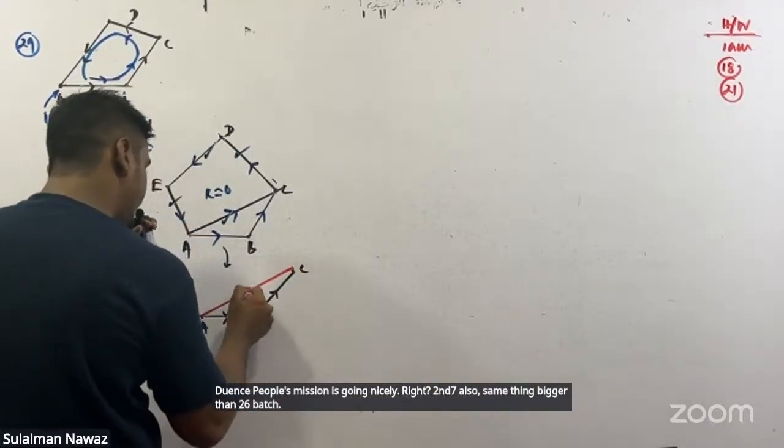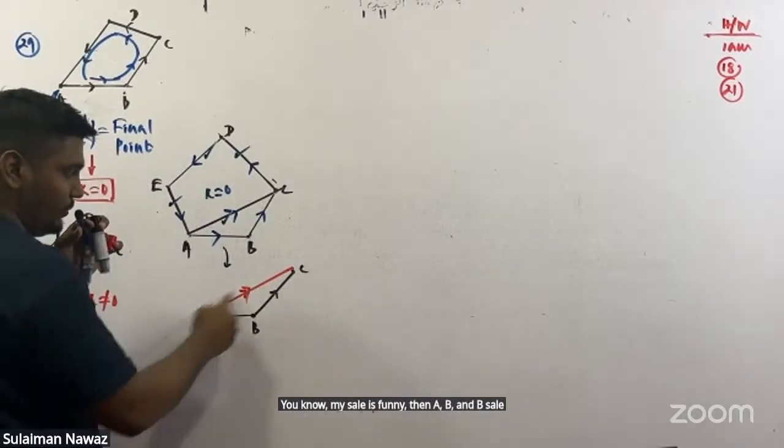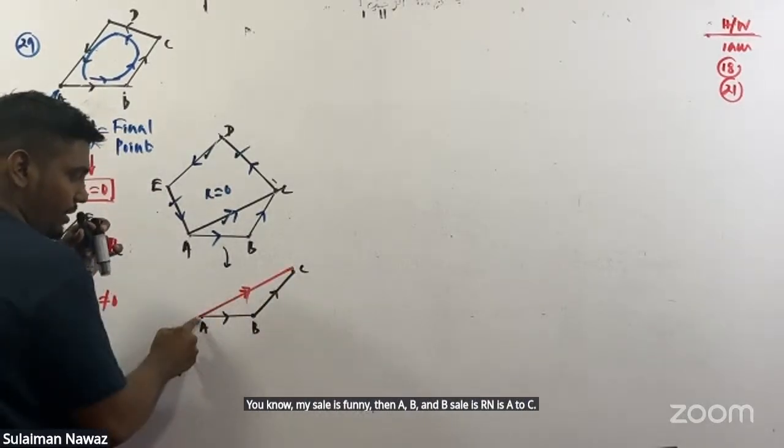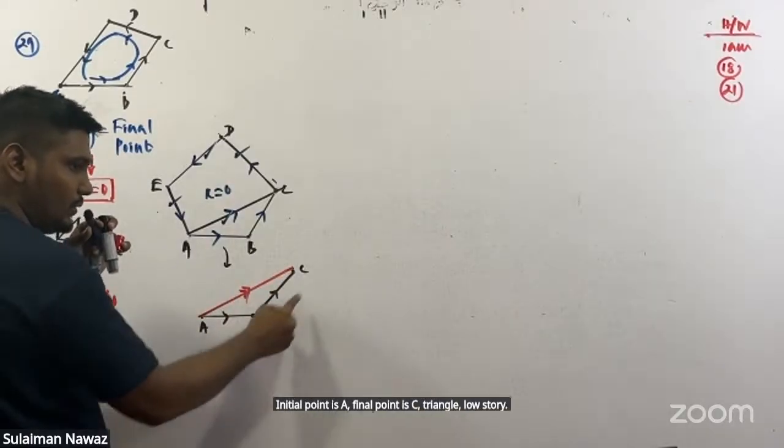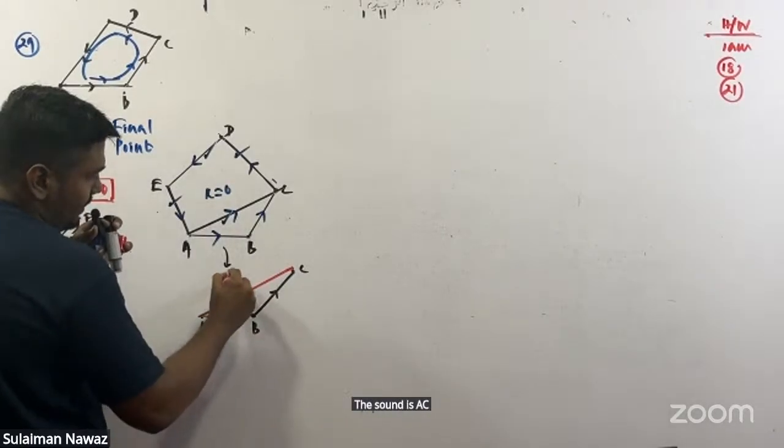Then AB and BC, the result is A to C. The initial point is A, the final point is C. Triangle law. The result is AC.